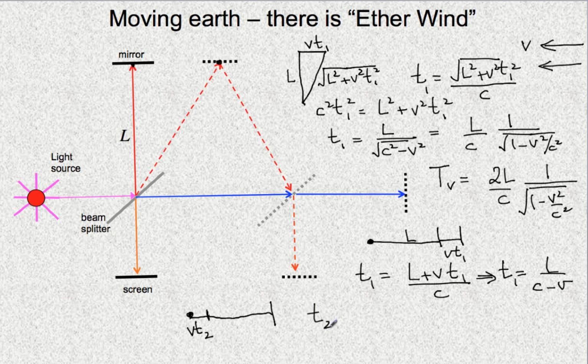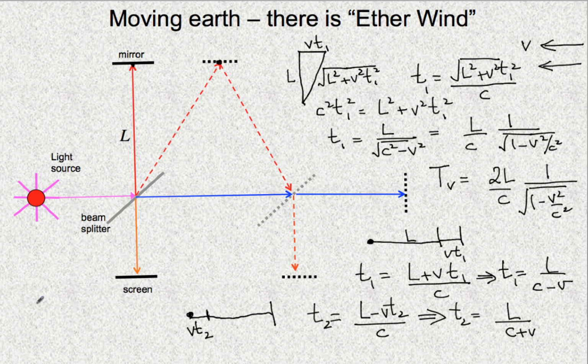Calculate the time, let's call that T2. T2 will be L minus vT2 divided by c. So from here, taking c on that side, we get T2 is L over c plus v.